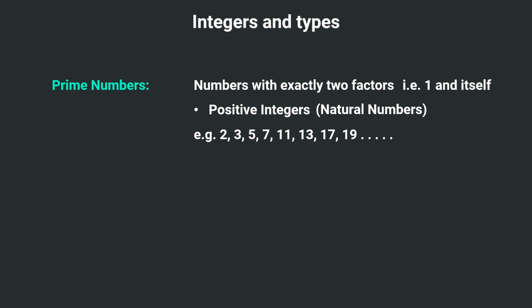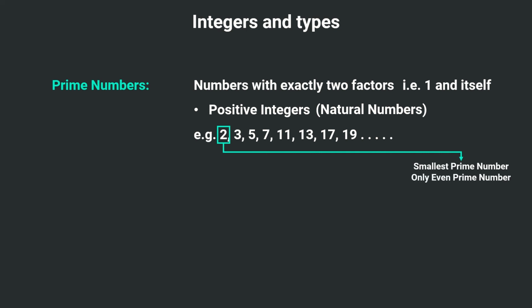Then 2: 2 has two factors, 2 and 1. Then 3, again 3 has two factors, 3 and 1. Then 4 has three factors, 1, 2, and 4. So according to our definition, it can't be prime. Then 5, 7, 11, 13, 17, 19. Now one thing you will observe is that 2 is the smallest prime number and also the only even prime number. As we extend our sequence of prime numbers, apart from 2, we cannot see any even number. So 2 is the only even prime number.